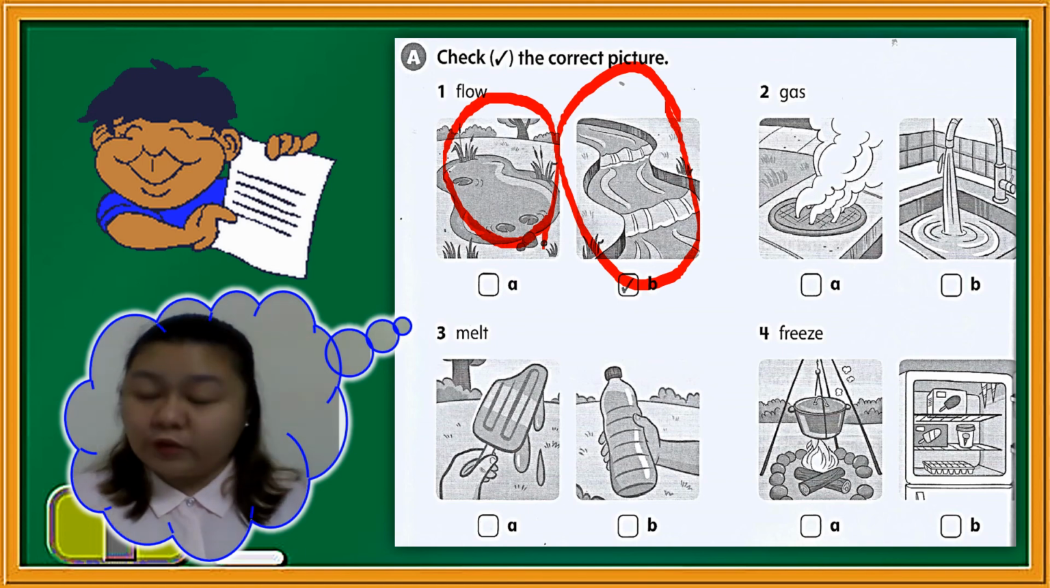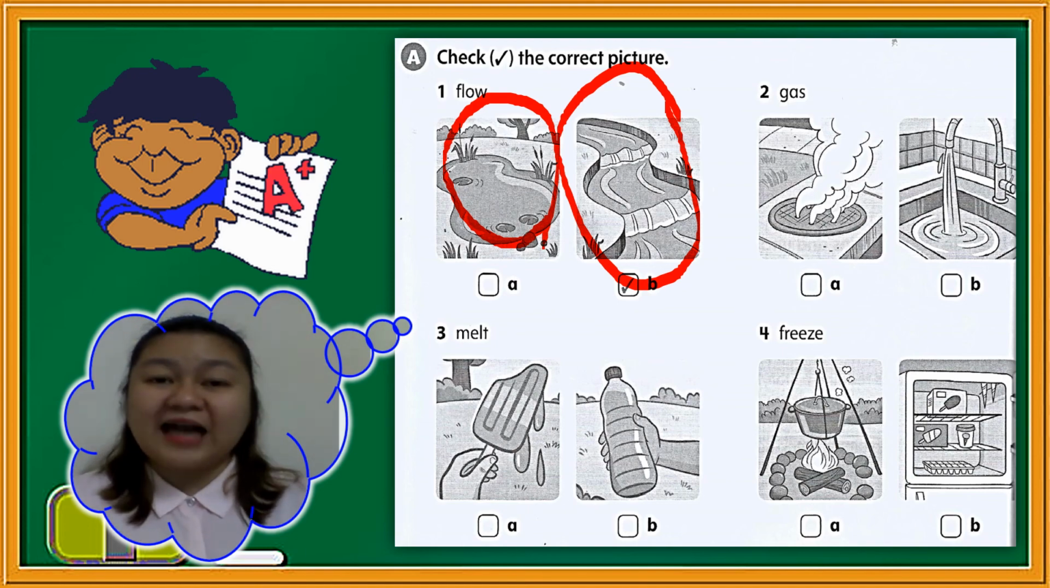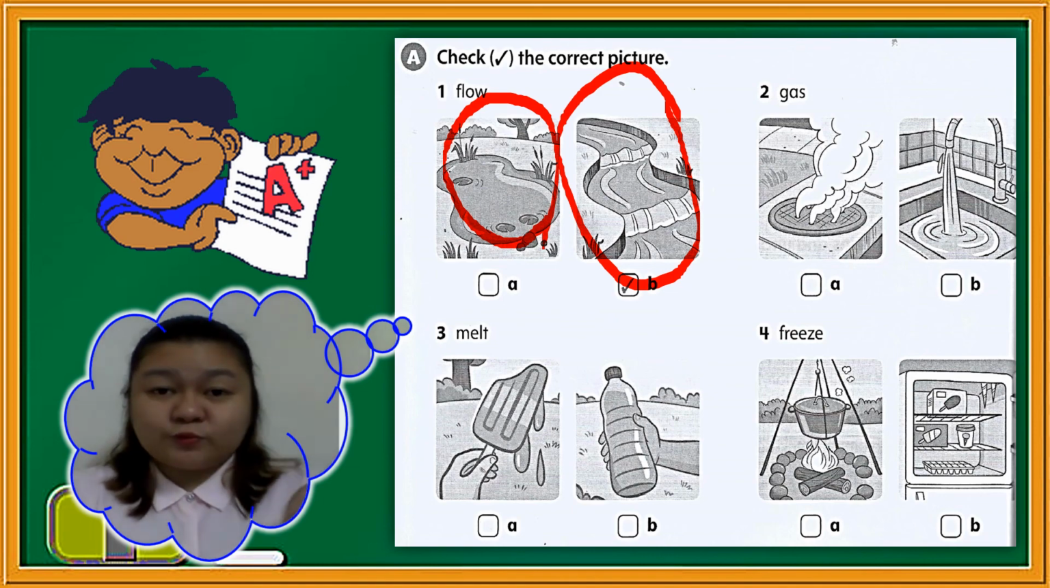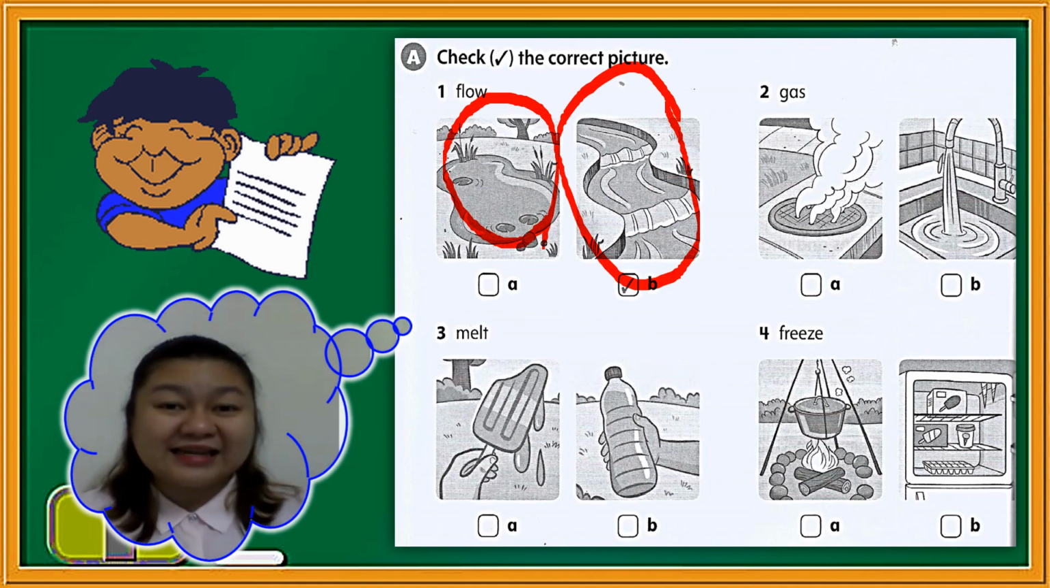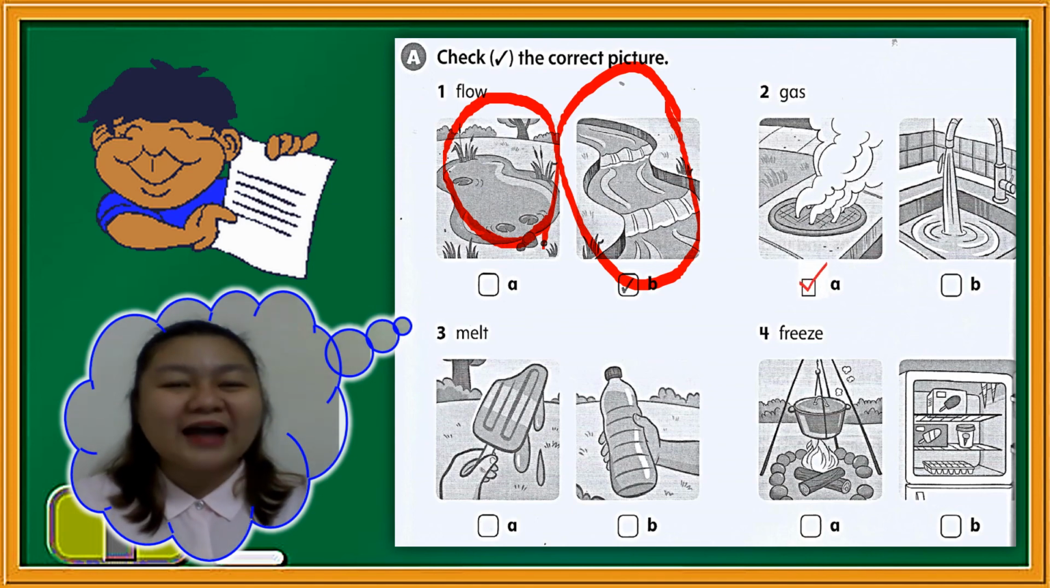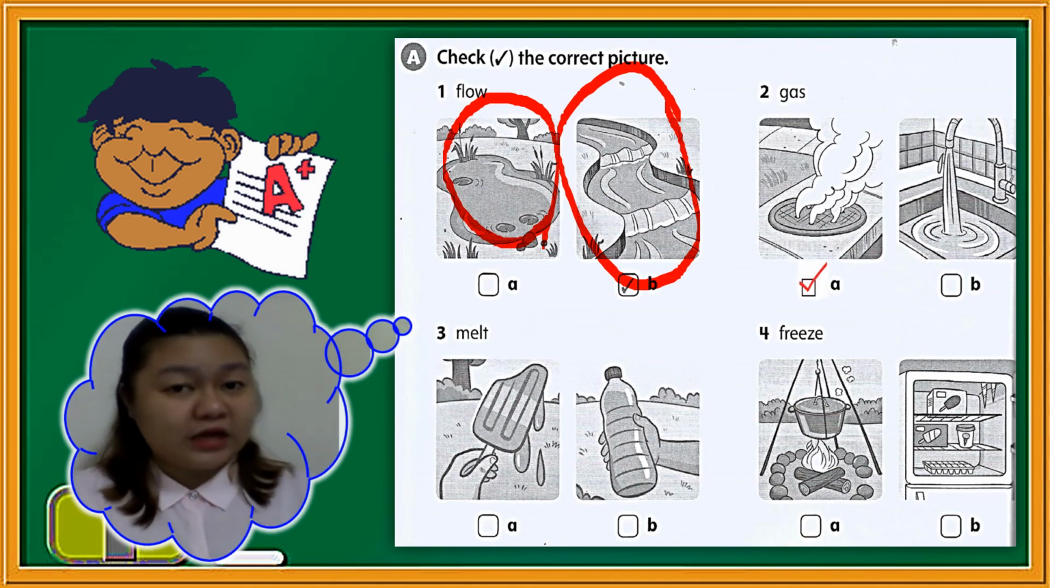How about number 2? Gas. Which of these two pictures shows gas? Is it A or B? What's your answer? It's letter A. You're correct.